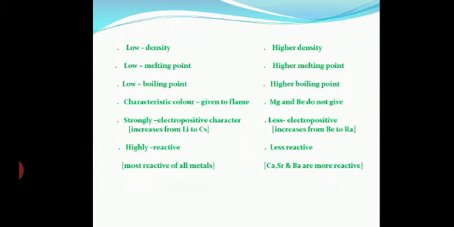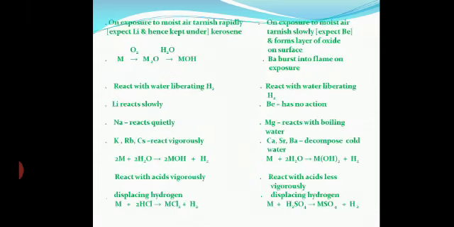Next is electropositive character, which increases from lithium to cesium. Alkali metals are strongly electropositive. Alkaline earth metals are less electropositive than alkali metals, and it increases from beryllium to radium. Alkali metals are highly reactive, and alkaline earth metals are less reactive in nature. Alkali metals are definitely the most reactive of all metals, and alkaline earth metals are less reactive compared to them. In alkaline earth metals, calcium, strontium and barium are very reactive.